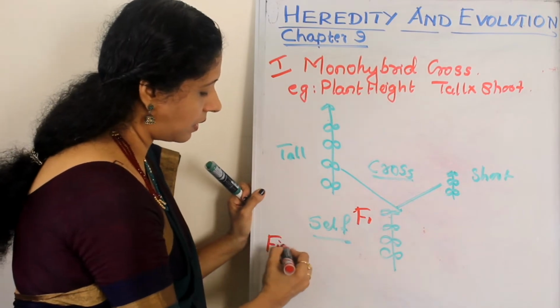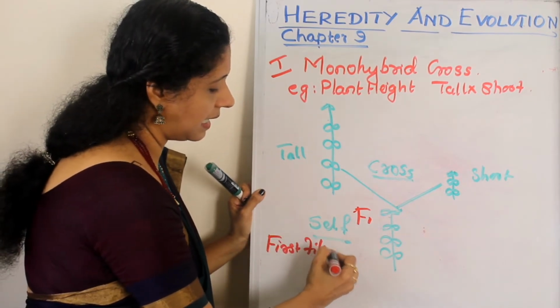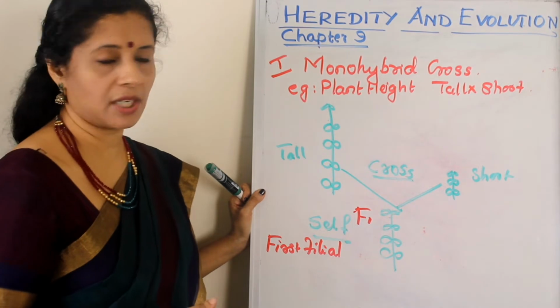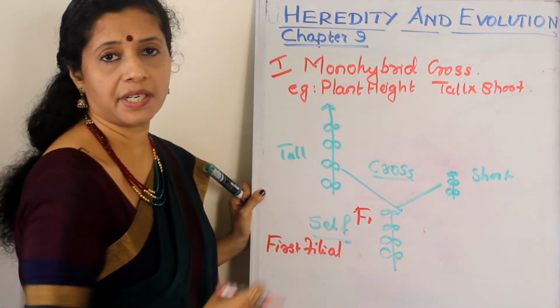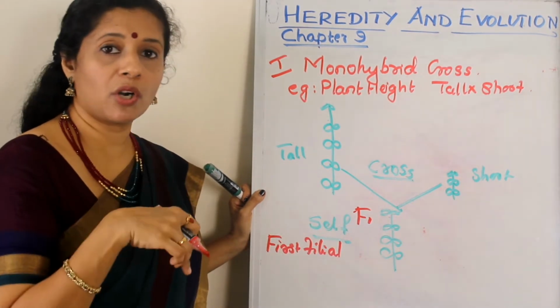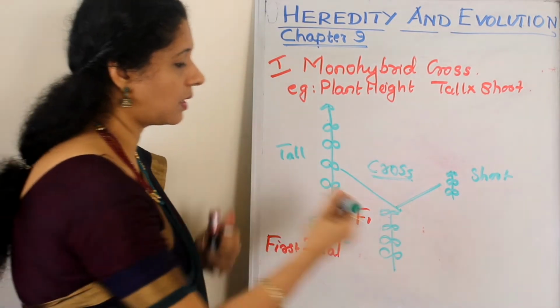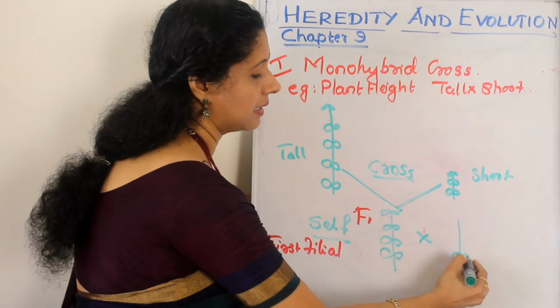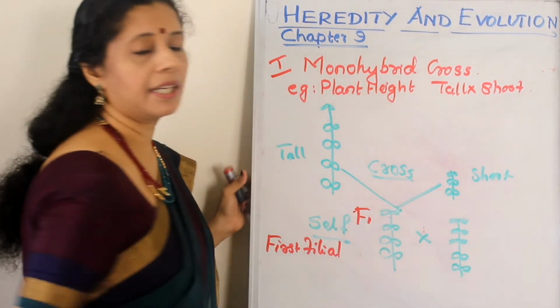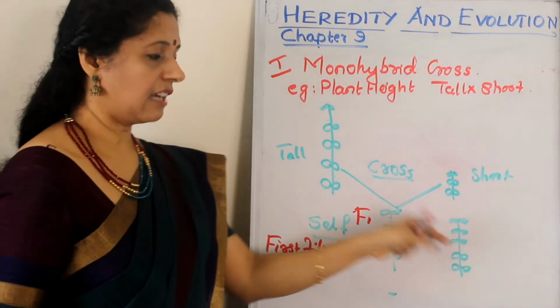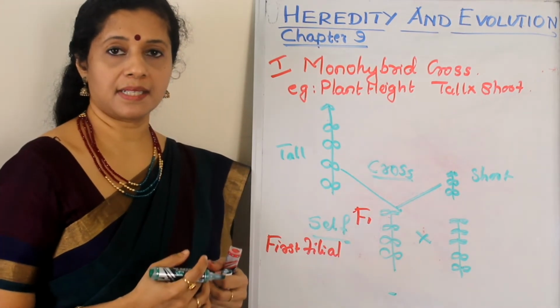F1 stands for first filial generation, means first generation. Okay, so the F1 generation plants, he self-pollinated, did not go for cross-pollination. Self-pollinated means what? The same plant, the same genetic combination is coming. So once he self-pollinated it, to his surprise, he got